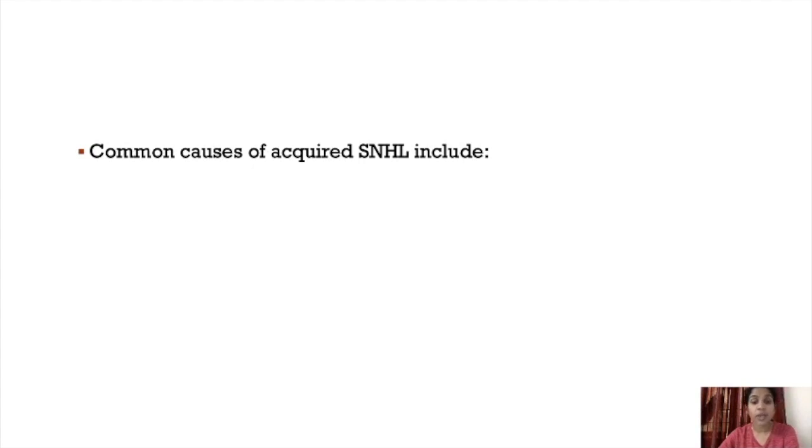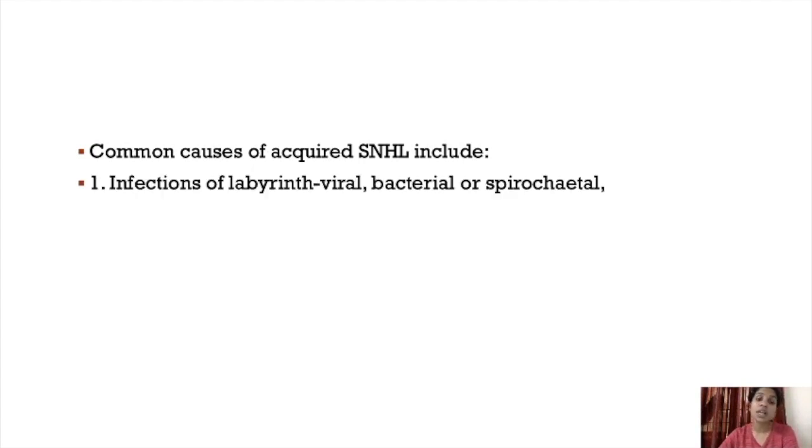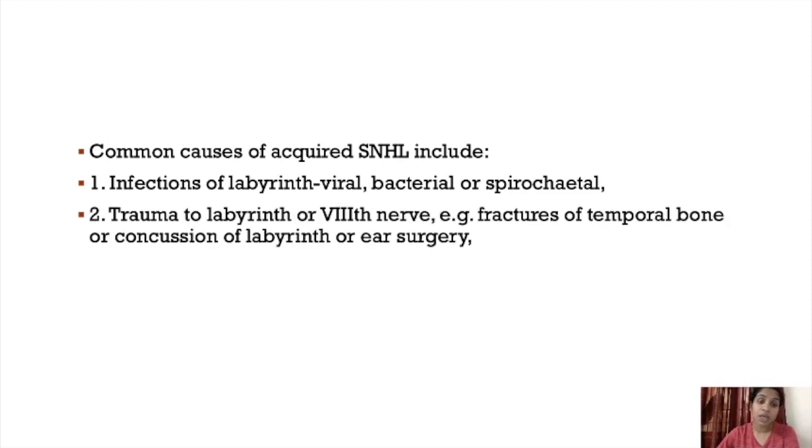Common causes of acquired sensorineural hearing loss include infection of the labyrinth, viral, bacterial or spirochetal, and trauma to the labyrinth or the eighth nerve. Examples are fracture of the temporal bone, concussion of the labyrinth, or any ear surgeries, which can cause trauma to the labyrinth or the eighth nerve. The third one is noise-induced hearing loss, because of exposure to loud noise.